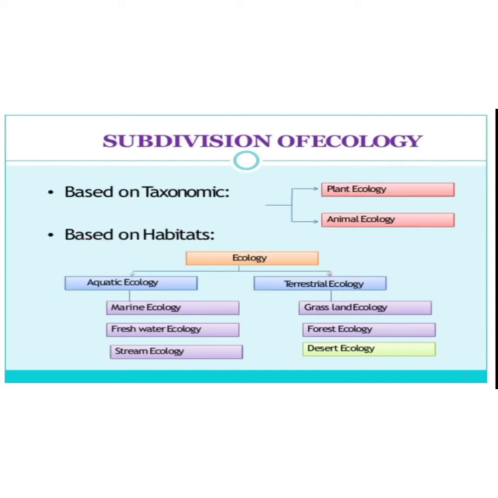Besides that, ecology can also be distinguished on the basis of habitat into aquatic ecology and terrestrial ecology. Aquatic ecology is again subdivided into marine ecology, freshwater ecology and stream ecology, and terrestrial ecology is also distinguished into three branches: grassland ecology, forest ecology and desert ecology.